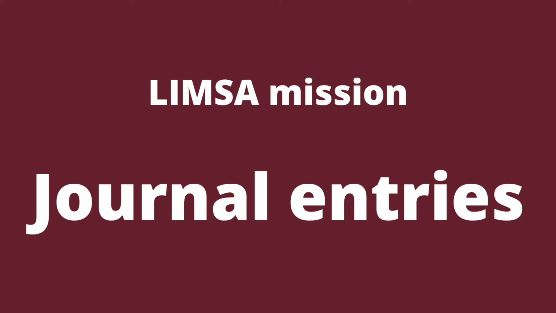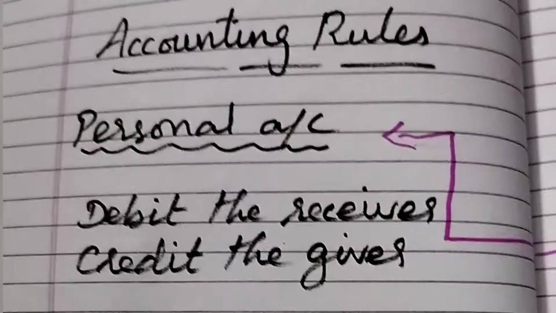Journal is the book of original entry or prime entry. It is the first step in the accounting cycle. It is prepared on the basis of double entry system. Then journal is a date-wise record of all the transactions. For preparing the journal, we should have date column, particulars column, LF column, debit column and credit columns.